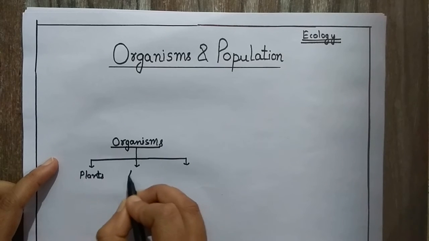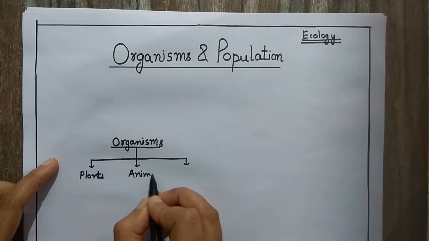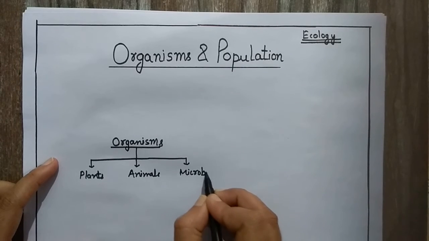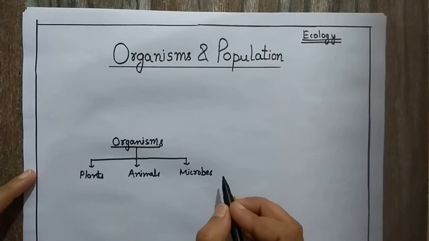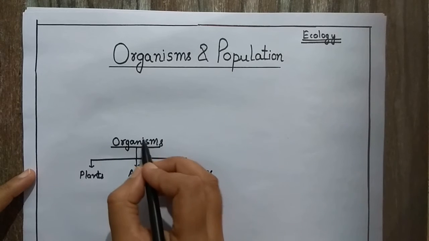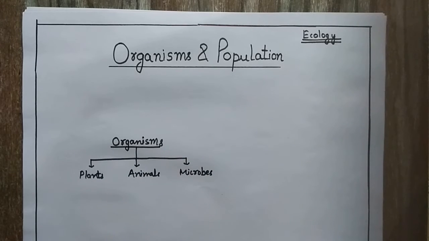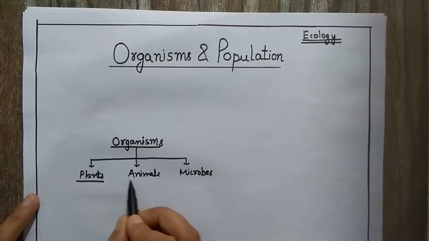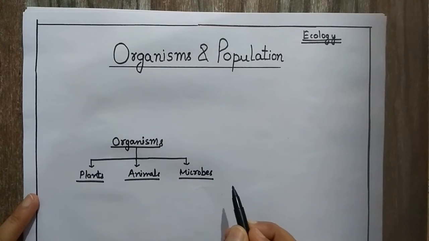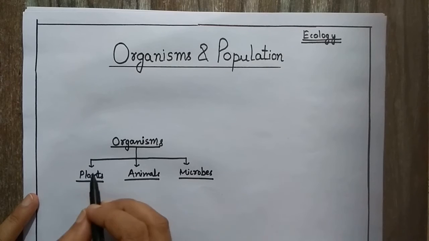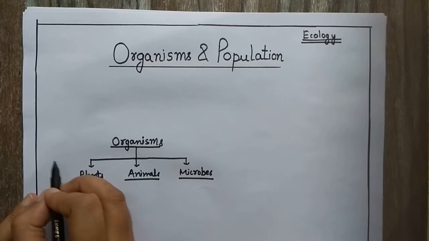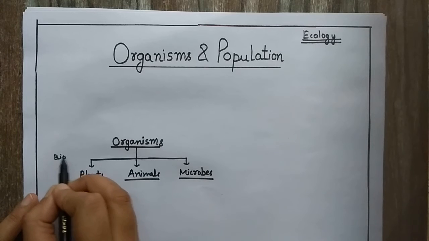Plants, animals or microbes. In other terms, we can say that all the living organisms or living entities which make a contiguous kind of system are known as the organism. These include the plants, animals as well as the microbes. And because of their living nature, they are in short termed as the biotic factor.